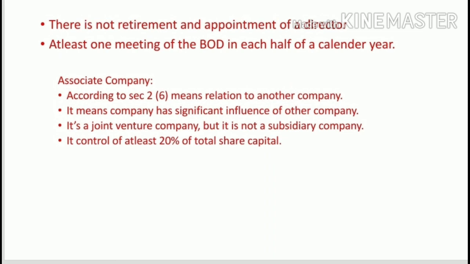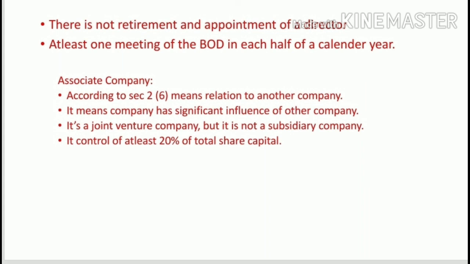The next type of company is the associate company. According to section 2 subsection 6, an associate company in relation to another company means a company in which that other company has significant influence but which is not a subsidiary company, and includes a joint venture company.